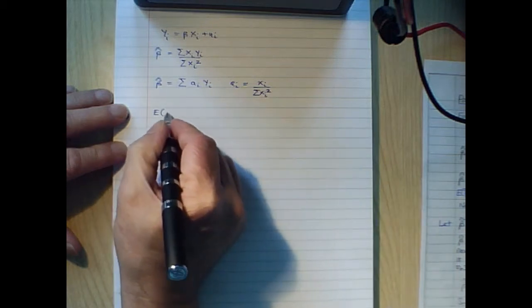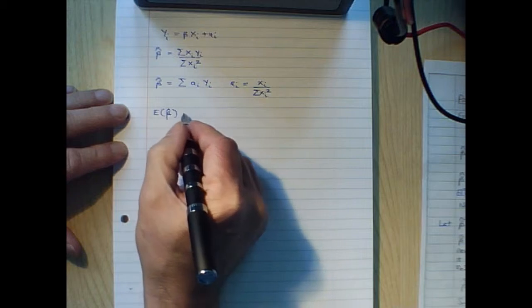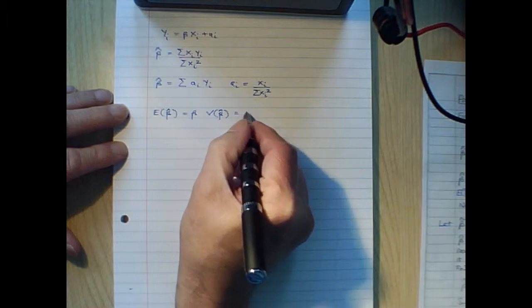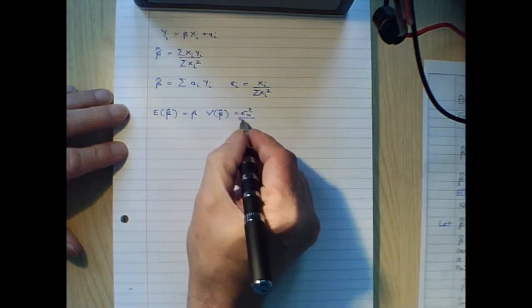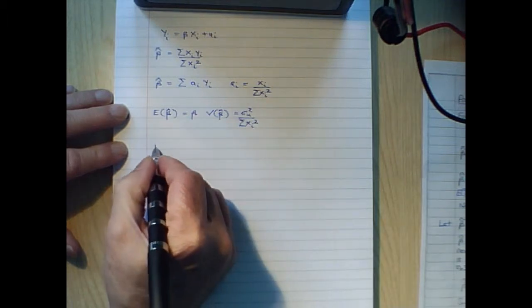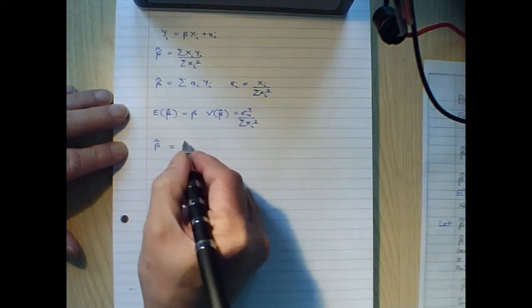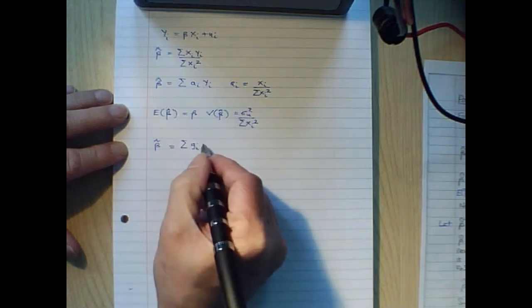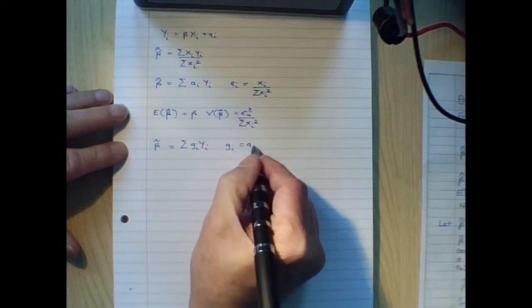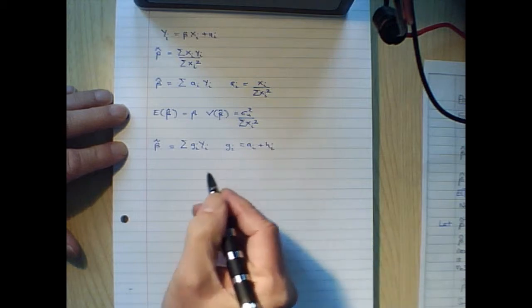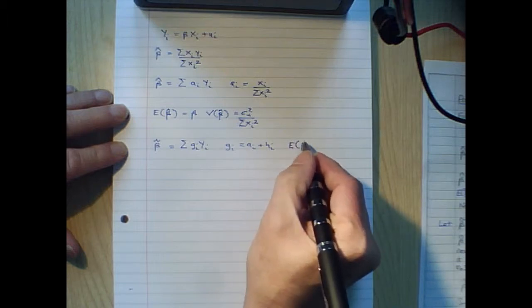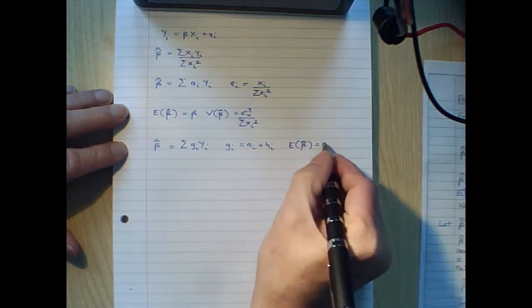We've also shown that under the Gauss-Markov assumptions, OLS is unbiased, so the expected value of beta hat equals beta, and the variance of beta hat is equal to sigma squared u divided by the sum of xi squared. Now let's consider an alternative estimator, beta tilde, which is the sum of gi yi, where gi are a set of weights defined as follows: gi equals ai plus hi, where at least one of the hi's is non-zero. And we're also going to assume that beta tilde is an unbiased estimator, so the expected value of beta tilde equals beta.